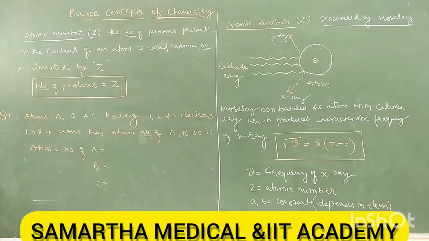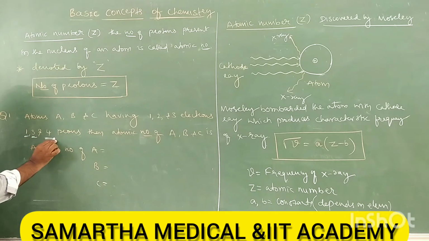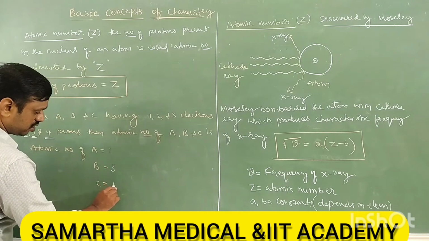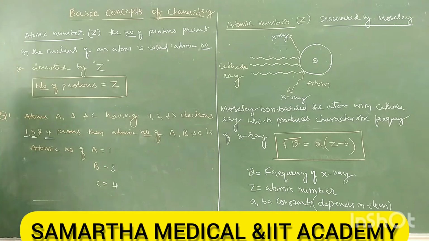Then atomic number of A, B, C is 1, 3, 4, because atomic number depends on the number of protons, but not electrons. Therefore atomic number of A is 1, B is 3, C is 4. Atomic number is the number of protons but not the number of electrons.